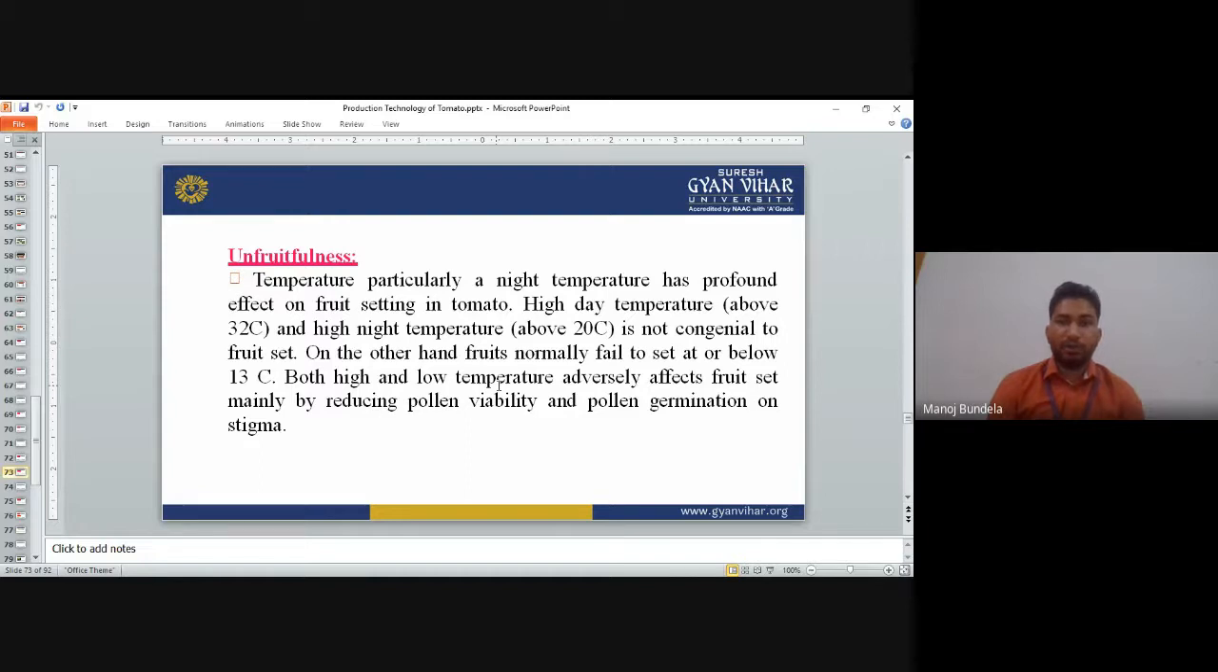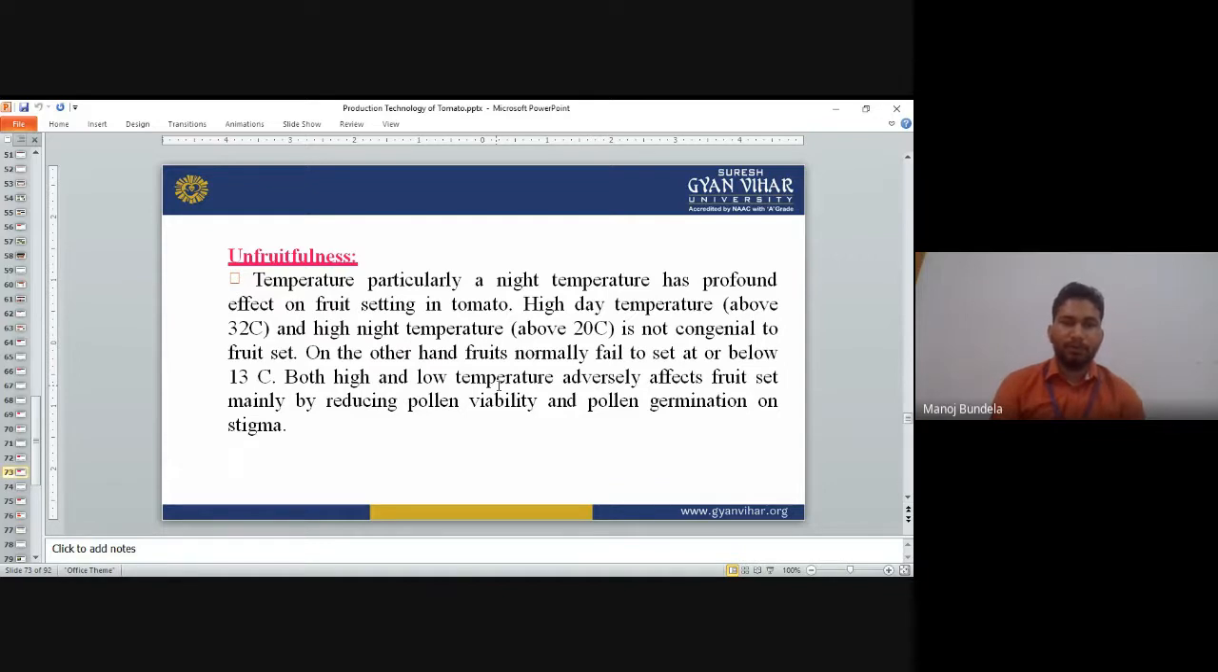Is not congenial for the fruit set of tomato. On the other hand, fruits normally fail to set at or below 30 degrees centigrade. Means below 30 degrees centigrade, fruits will not set. Above 32, I already told you that temperature is more, at that time also fruit will not set. Both high and low temperature adversely affect the fruit set.